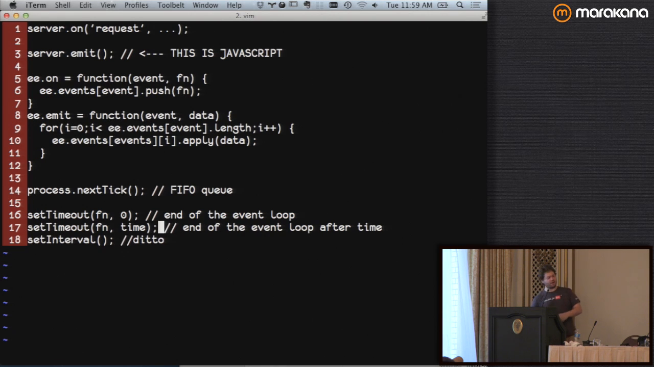I don't actually know if you can call setInterval with 0. Probably, I guess you could. I haven't tried that. But this is really important.